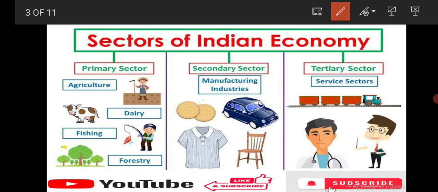Sectors of Indian economy. On the basis of activity, we have discussed primary sector, secondary sector, tertiary sector. This is just an overview. Primary sector comes as agriculture, dairy, fishing, forestry. This is important. We must know which will come under which sector. Okay, in secondary sector it is manufacturing and industries. In tertiary sector it is nothing but the service sector. Okay,